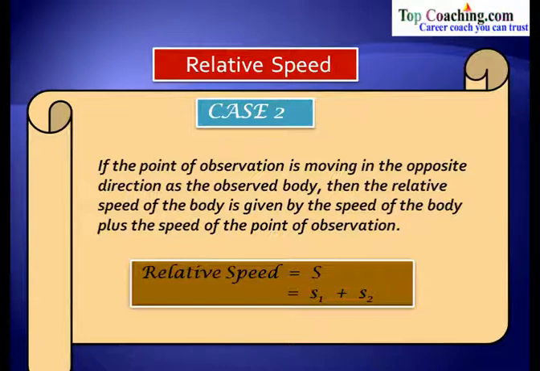Relative speed and velocity is a bit complicated concept, but as far as time, distance and speed is concerned and our syllabus is concerned, we just need to focus on these two things, case 1 and case 2. If the two bodies are moving in the same direction, then the relative speed would be equal to S1 minus S2. That is, we subtract both these speeds, and when these two bodies are traveling in the opposite directions, then the speeds get added. So this is what we need to remember as far as our syllabus is concerned. I really hope you have understood the relative speed and these two cases when the bodies are traveling in the opposite direction and when they are traveling in the same direction.